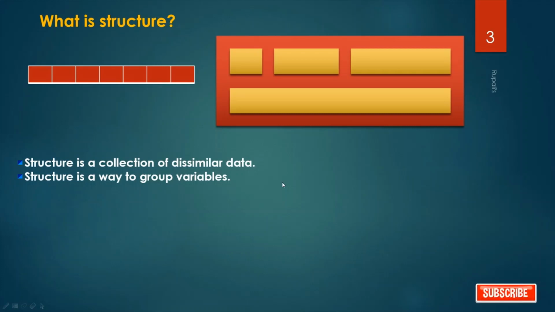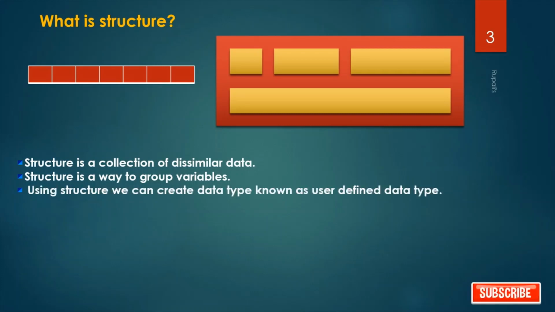Structure is a way to group variables. Using structure, we can create a data type known as user-defined data type. So, by using structure, we can create a new data type, and that data type is called user-defined data type. We already learned about system-defined data types, that is int, character, float, double. They are all system-defined data types. But using structure, we can create our new data type. It is a user-defined data type, defined by the user.